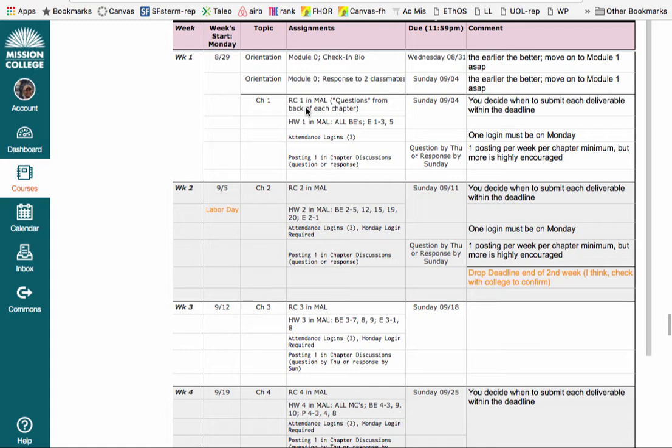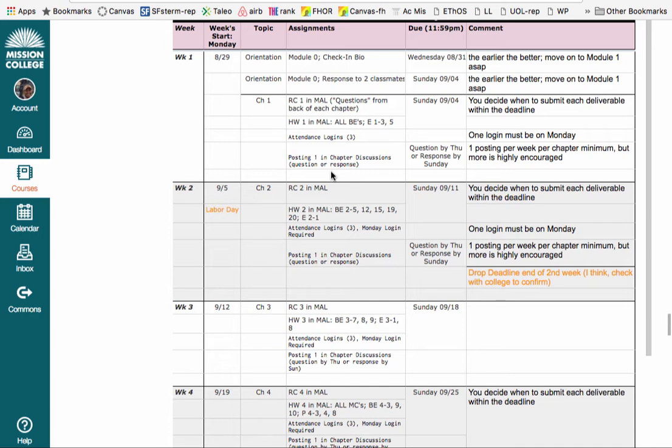If you look at the first week, you need to submit a reading check 1 after you do all your reading. You also have to submit your homework 1 in MAL. In terms of the homework, all the brief exercises, or BEs, are required, as well as the exercises, which are the E's, for chapters 1, 3, and 5. So only 2 exercises from chapter 1 and all the BEs are required for the homework. Attendance, 3 of them, as we said before, and 1 posting. So here you always have listed what your actual assignments are.